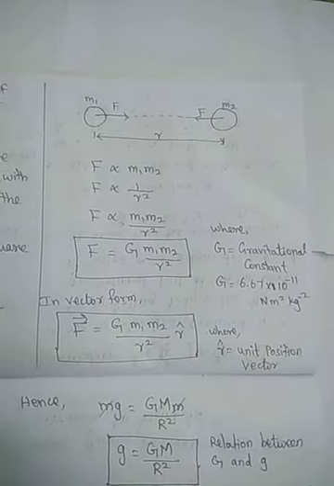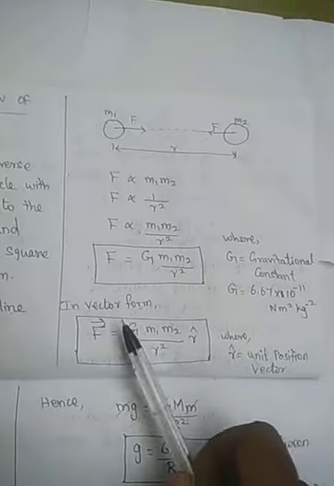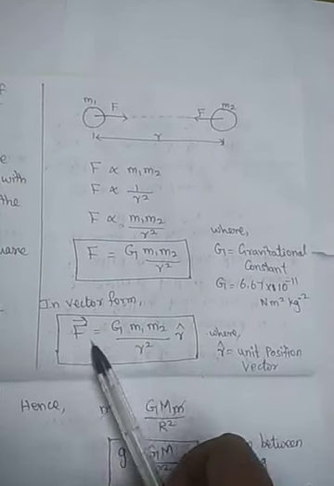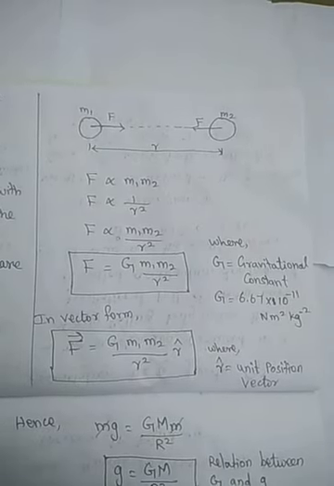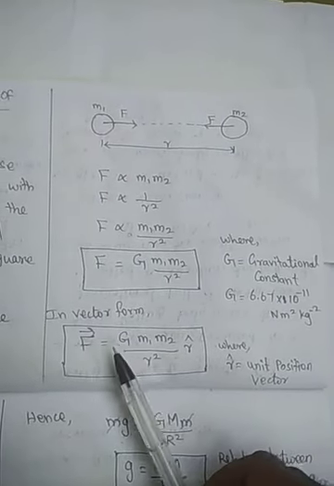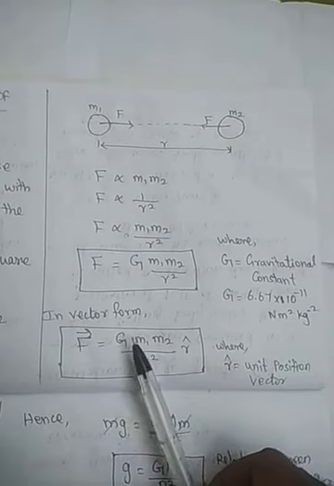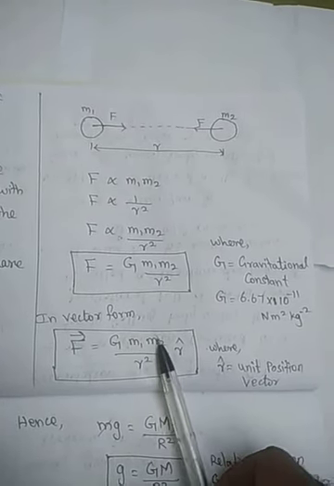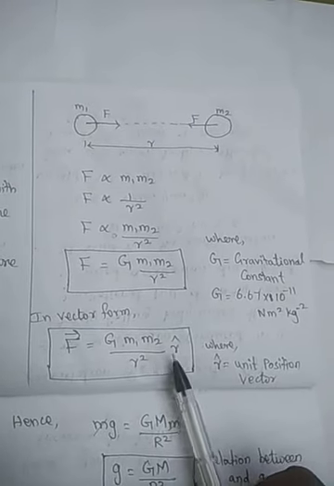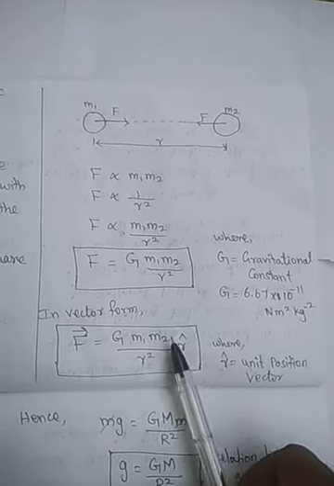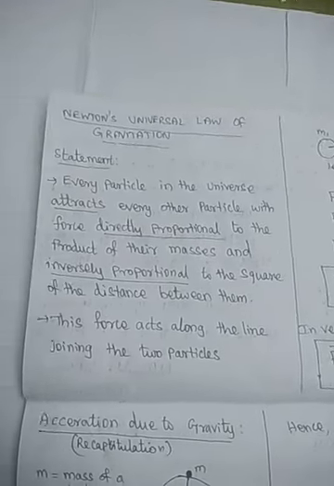In vector form, the force of attraction, Newton's law of force, between any two bodies can be represented as F vector equals G, the gravitation constant, into the product of their masses m1 and m2 divided by r squared, times r hat. This is a unit vector, the unit position vector. So we can write that. Now I will give the statement.